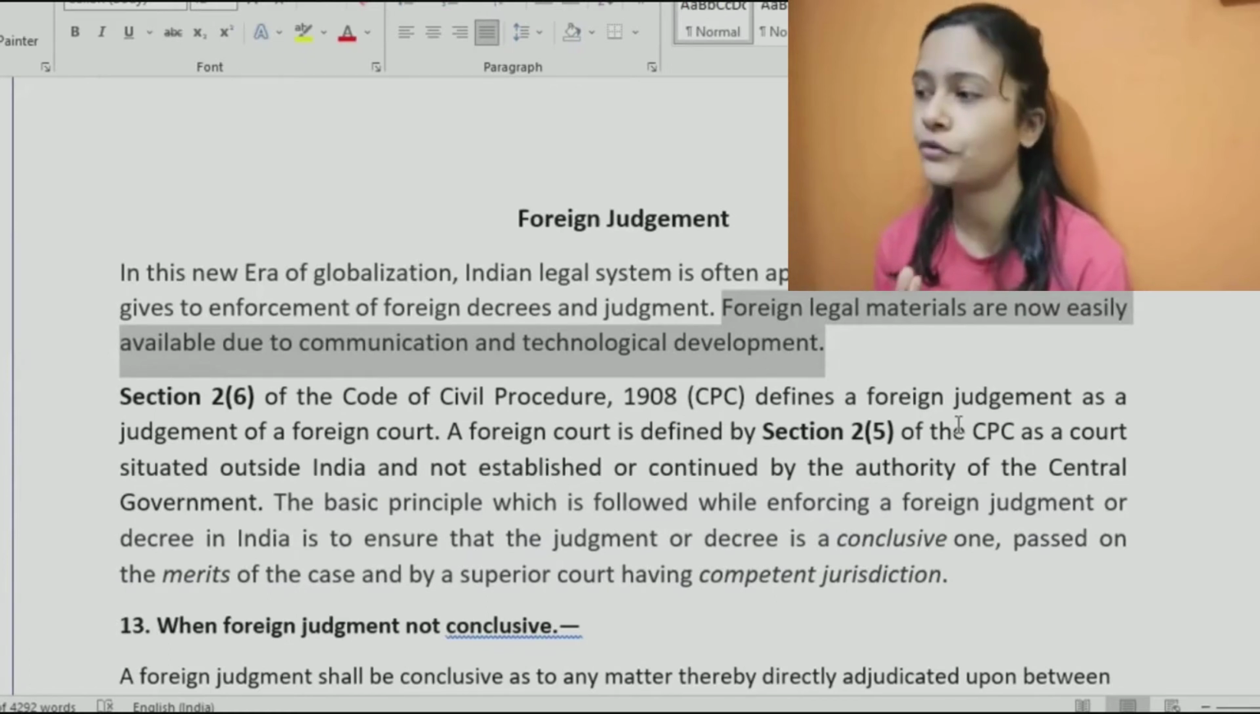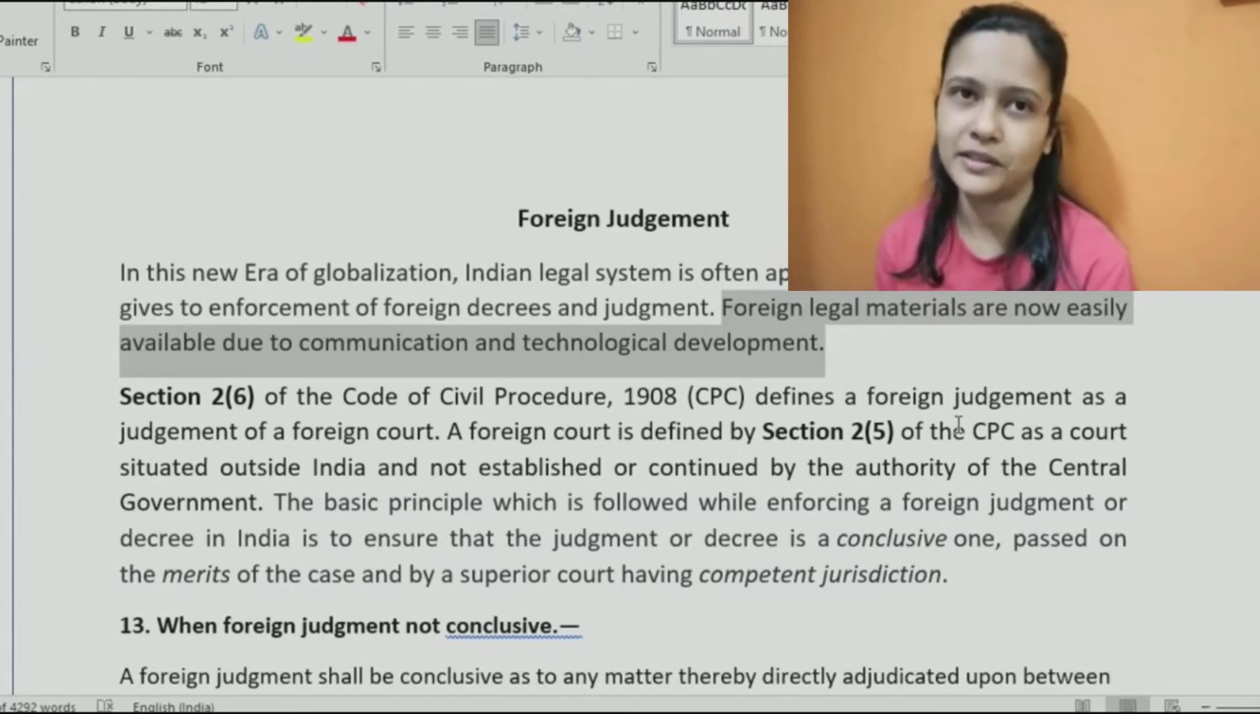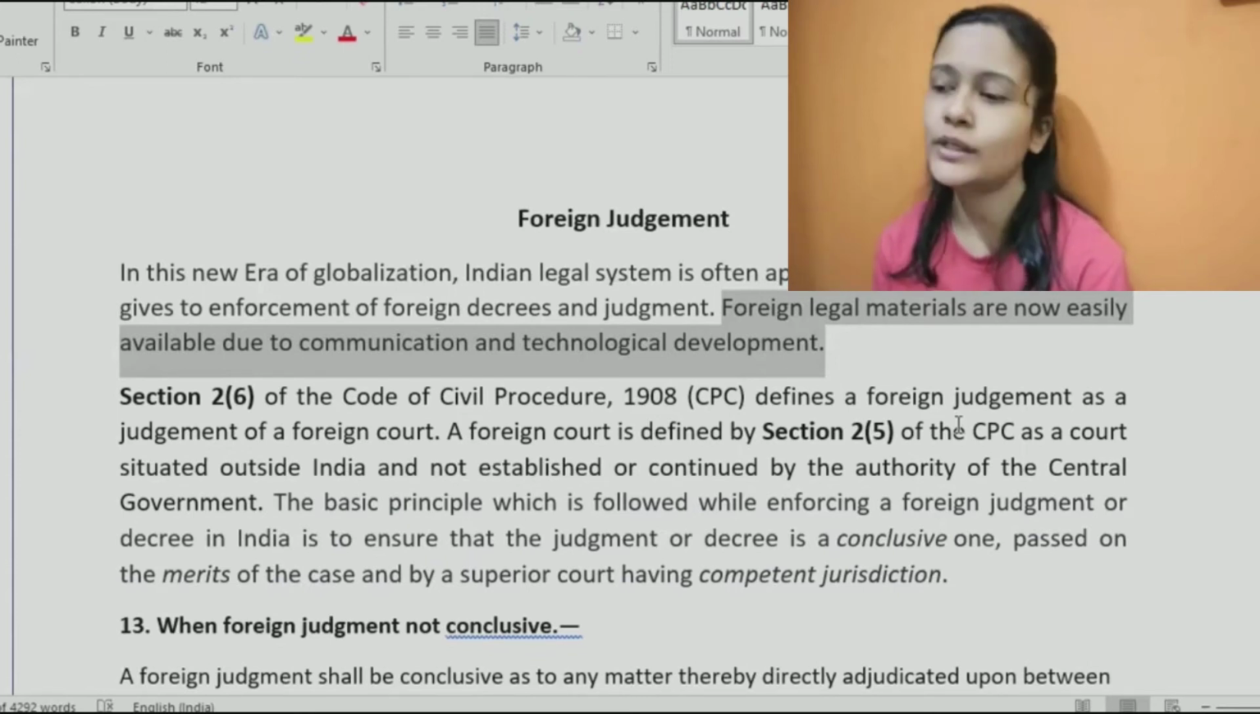Even during COVID, you must have seen there are YouTube channels for the Gujarat High Court and some other high courts where the entire proceeding is recorded. You can see what is going on inside the court, even without going there. So it has become very convenient that we can access foreign judgments very easily and very quickly.